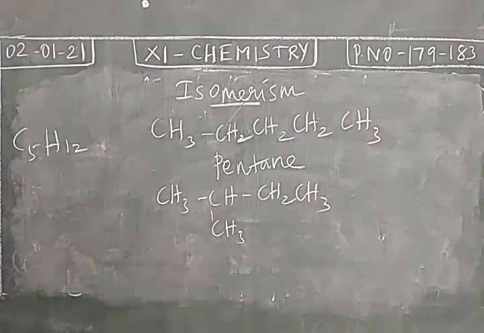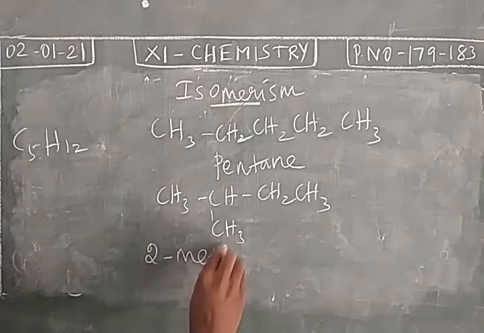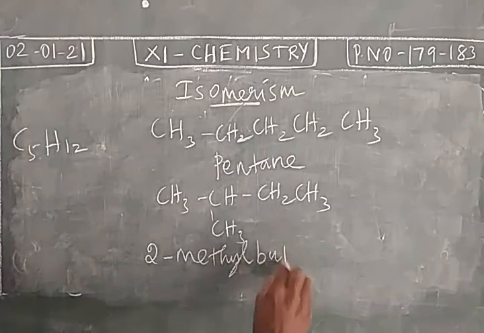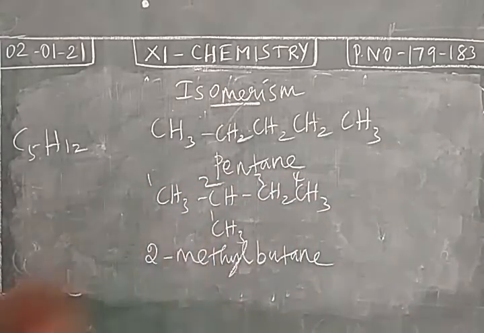So this is a branched chain. Okay. Totally 5 carbon atoms and 12 hydrogen atoms. So this is 2-methyl butane. At second position we have a methyl group. Totally 4 carbon atoms in the longest chain. 2-methyl butane.